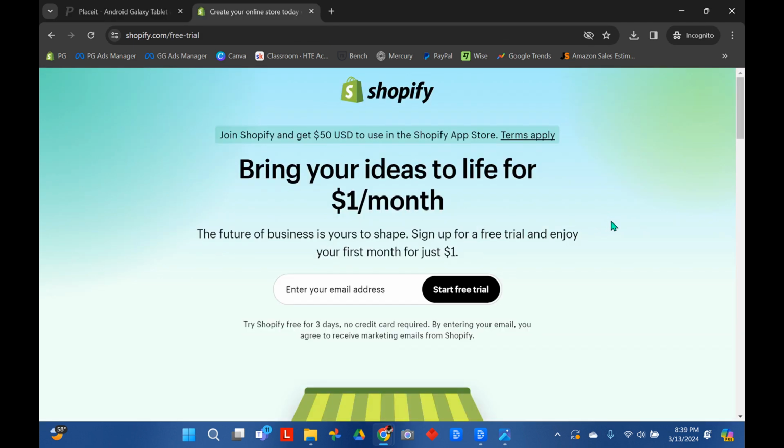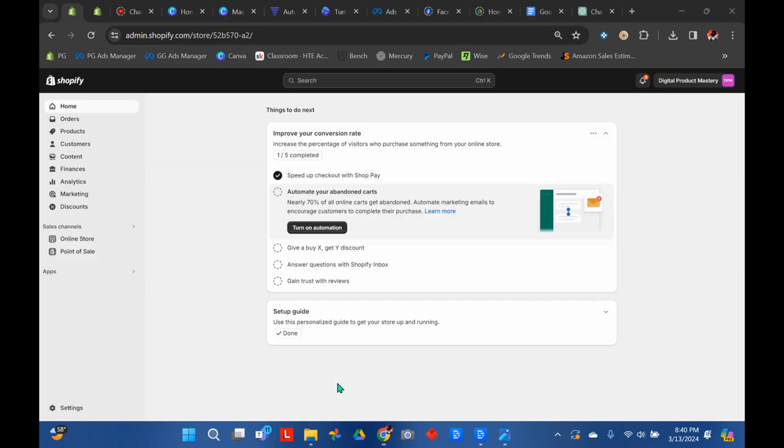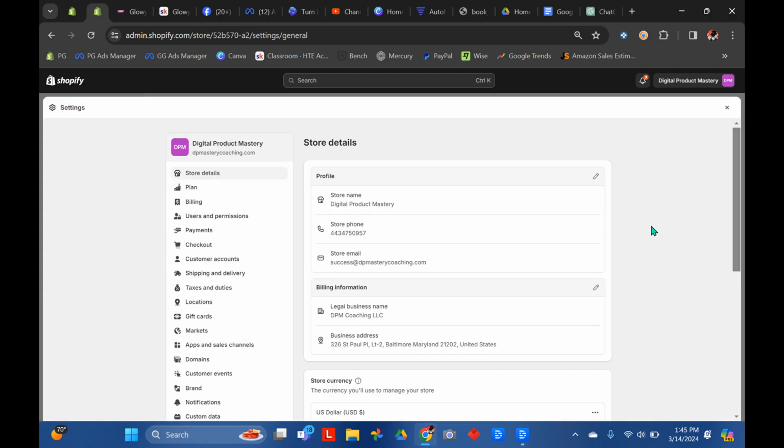Next, you're going to want to go to shopify.com/free-trial. Here, you're going to want to start your free trial for your Shopify store. So you put in all your information. If you don't have an LLC, just put in your personal information and you'll be considered a sole proprietor when it asks.